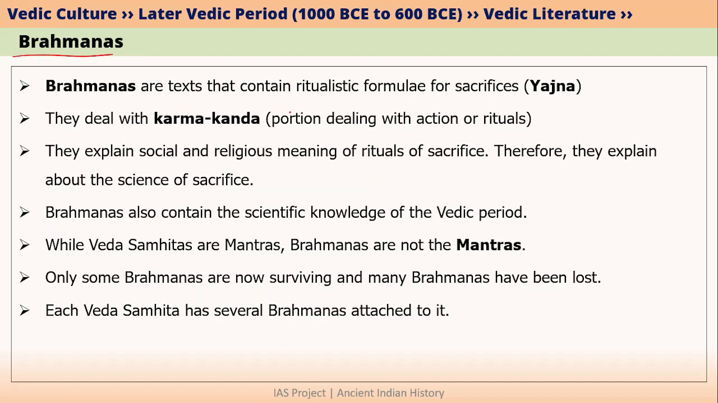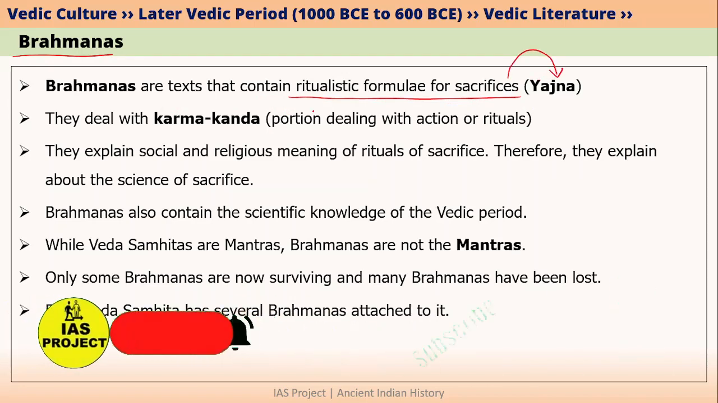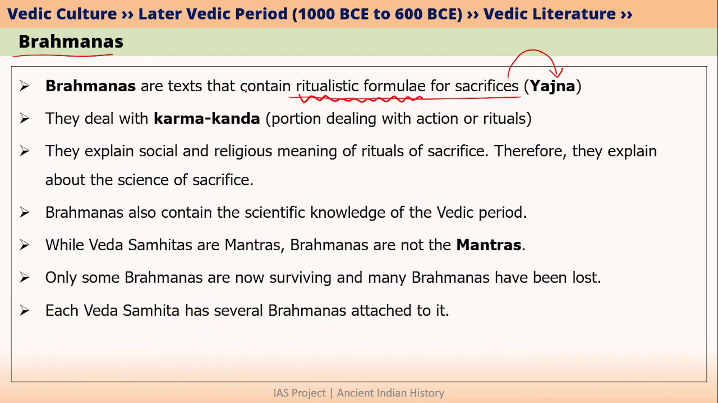Brahmanas are basically texts that contain ritualistic formulae for sacrifices. We know that sacrifice basically means yajna. So how this yajna has to be performed has been written in Brahmanas. That is why we say that Brahmanas contain ritualistic formulae for sacrifices. Since the ritualistic formulae is nothing but a type of action that needs to be done, we can call Brahmanas part of Karmakhand. We already know that Karmakhand are basically such part of Vedic literature which deals with action or rituals. Since the Brahmanas contain ritualistic formulae, we can call Brahmanas part of Karmakhand of Vedic literature.